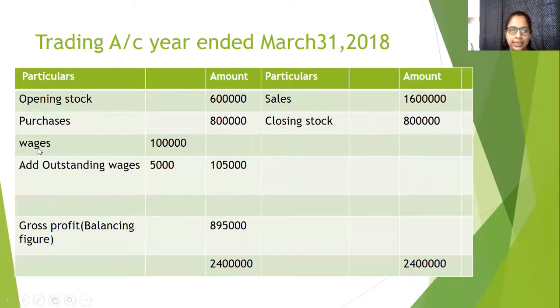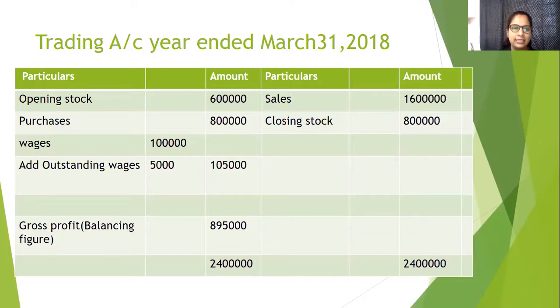Now we have both sides, debit side and credit side. This is our income, this is our expenses. This side is more, so the balancing figure will give us gross profit for the year ended 31st March 2018. We will calculate the total and the balance is gross profit, because income is more than our expenses.